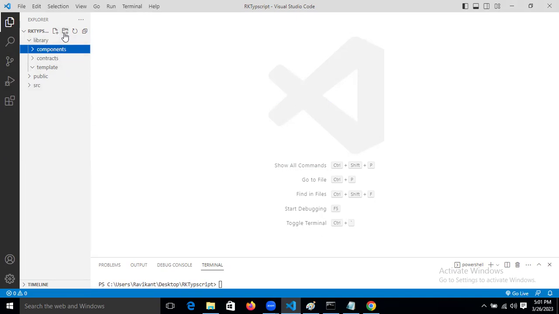Now another folder I want: the App folder, the Application folder, right? How many folders did we create inside these libraries now, guys? One folder, two folder, three folder, four folder, right? Four folders we created. Now let's start.